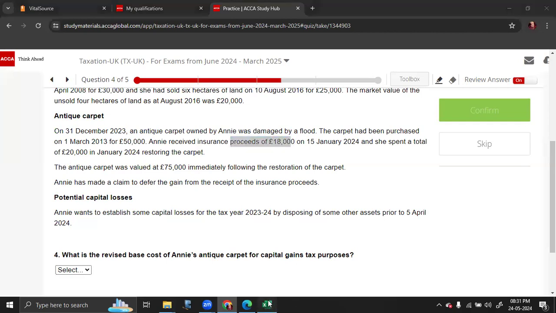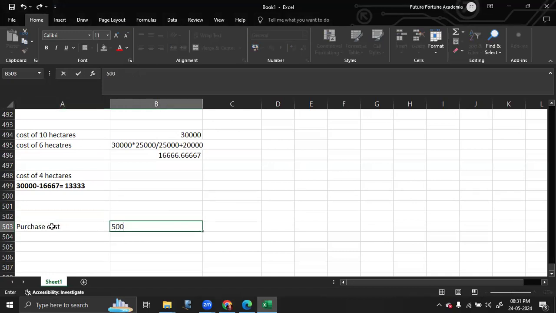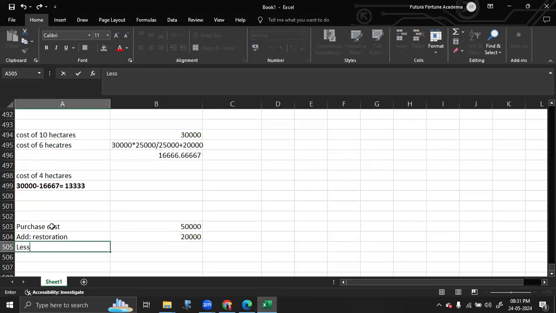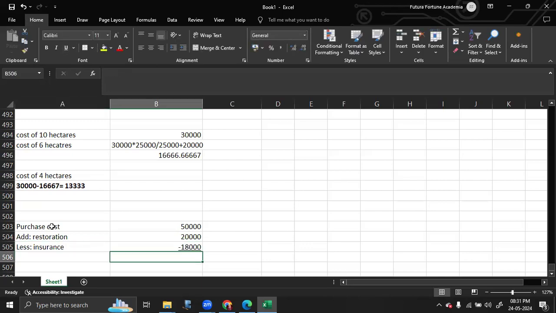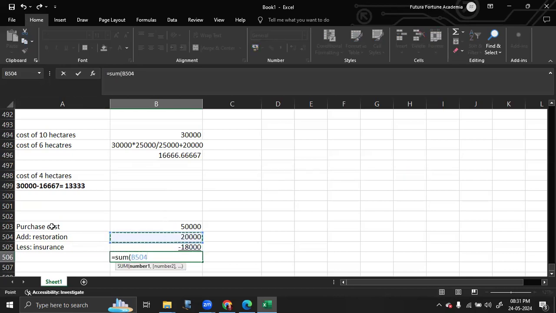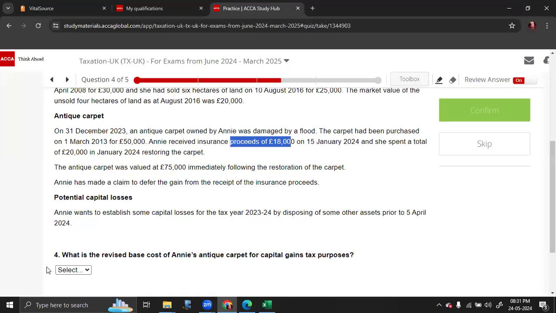So, you have to take your purchase cost, which is equal to 50,000. To this, you have to add restoration, which is equal to 20,000. And from this, you have to deduct insurance, which is equal to 18,000. This difference figure is 52,000. So that is the base cost of the antique carpet.